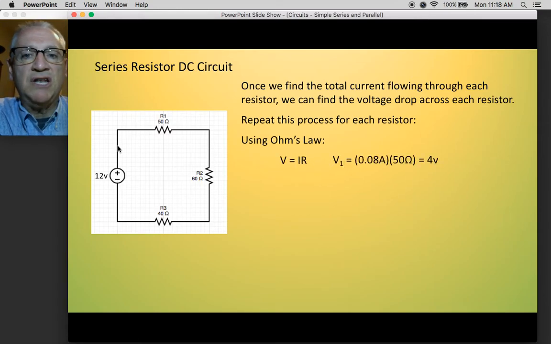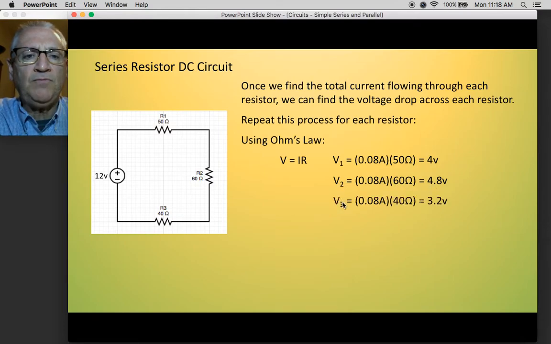So the voltage that I lose for R1, you notice the little 1 right here, is you take the current flowing through the resistor times its resistance, and we get 4 volts. V2, or the voltage drop over R2, same current, different resistance, is 4.8 volts. Then the voltage drop across R3 is same current, different resistance, 3.2 volts. Now, if you add these up, that's 12 volts.